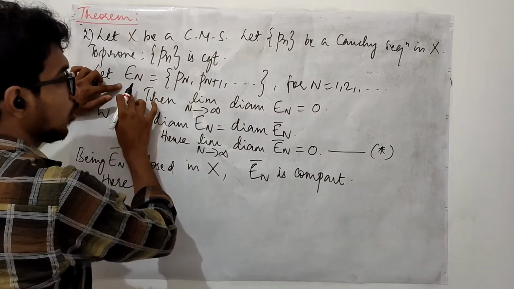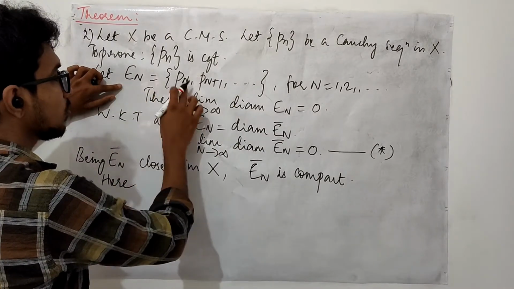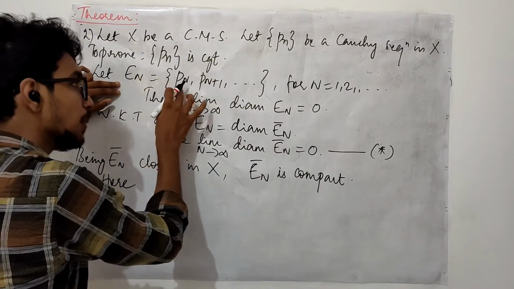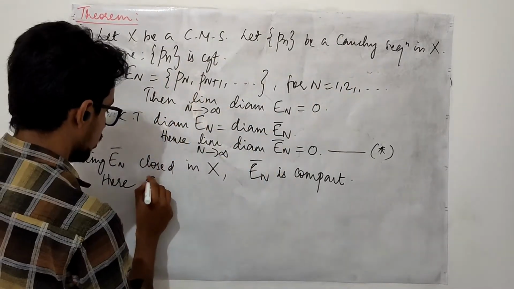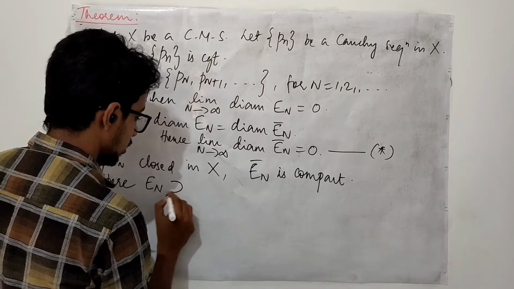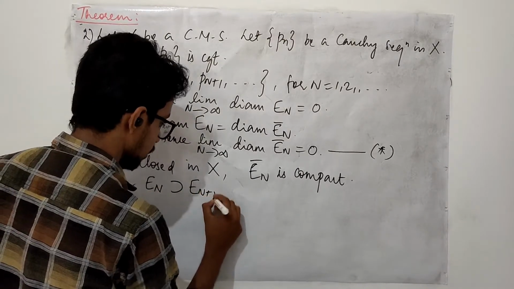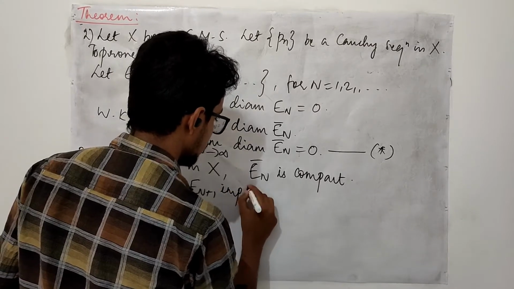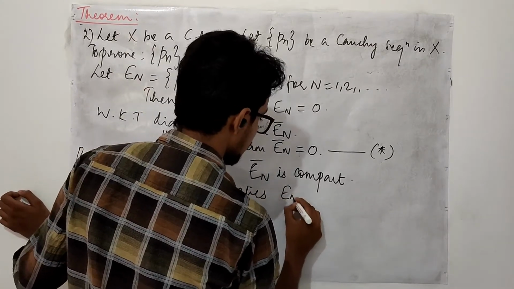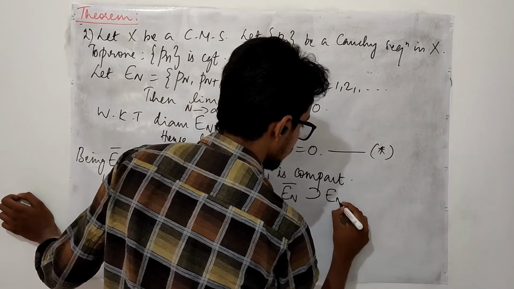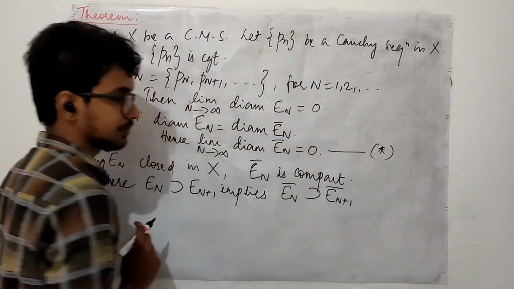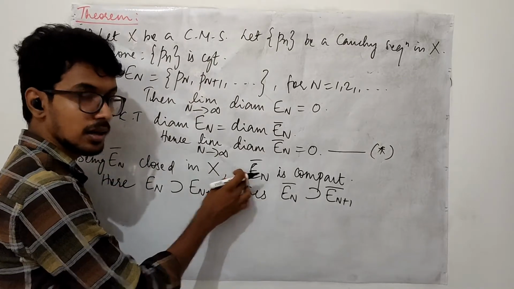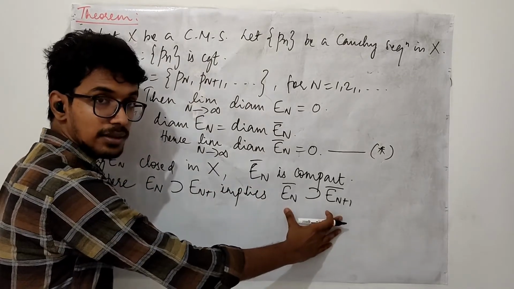Okay, and here what is happening? From this idea, you may see E1 is P1, P2, P3, etc., and it goes on. E2 is P2, P3, and this goes on. So your En contains En plus 1. This implies En closure contains En plus 1 closure. So we have proved any En closure is compact, and you have a sequence of compact sets.